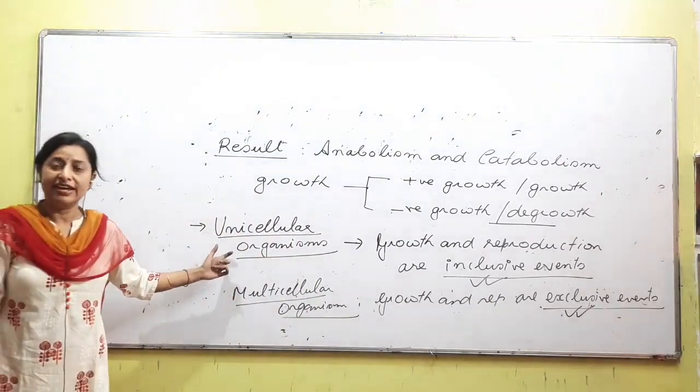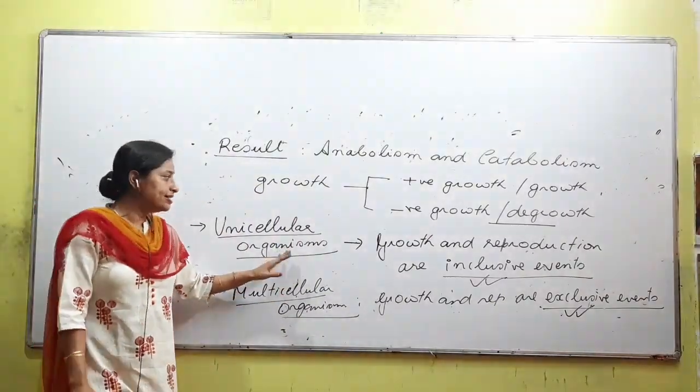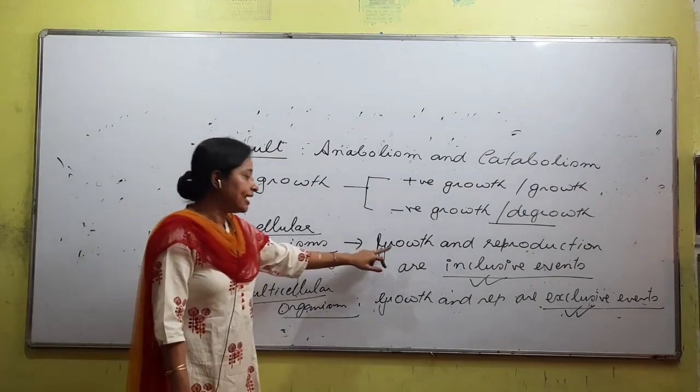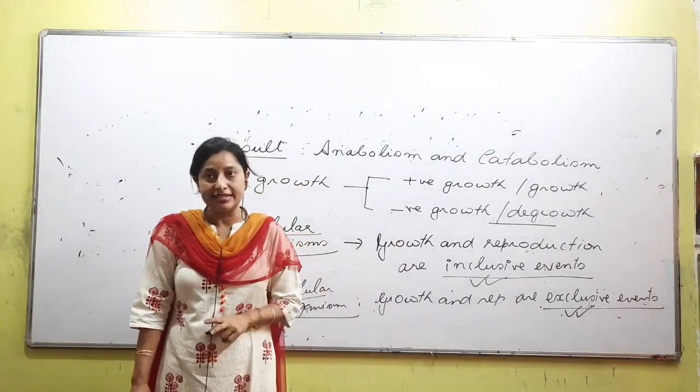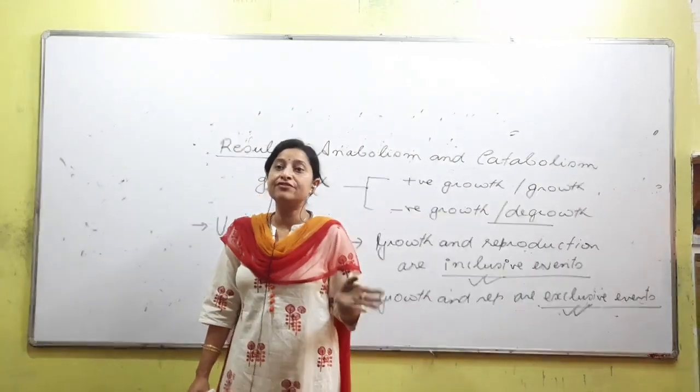So we know growth occurs both in unicellular as well as in multicellular organisms. In unicellular organisms, growth and reproduction have the same meaning. But in case of multicellular organisms, growth is different and reproduction is different, right?